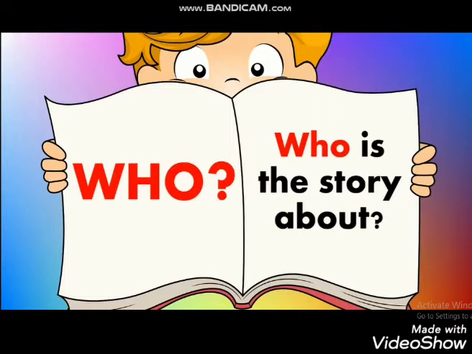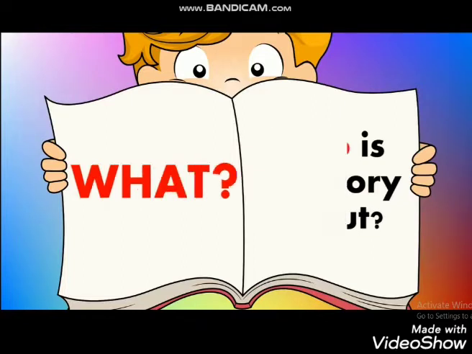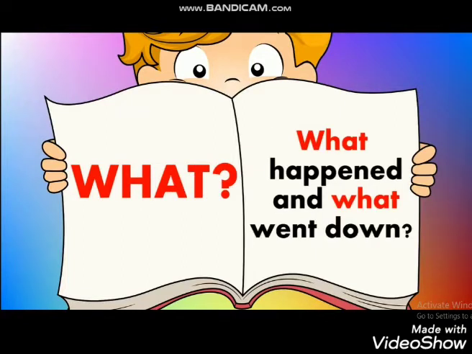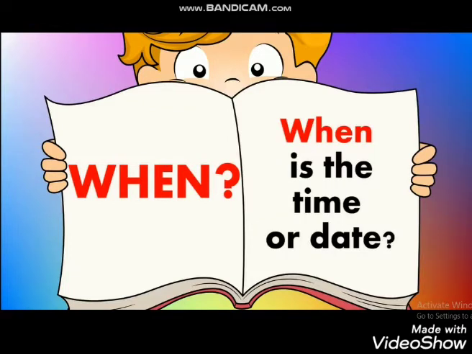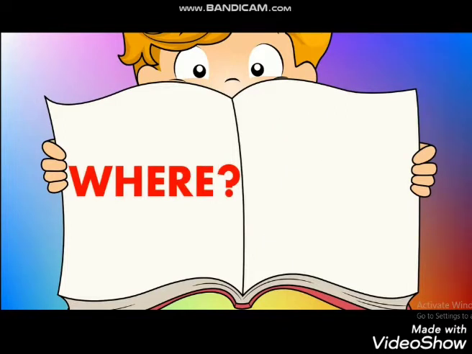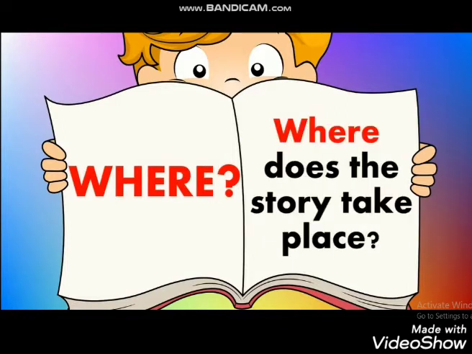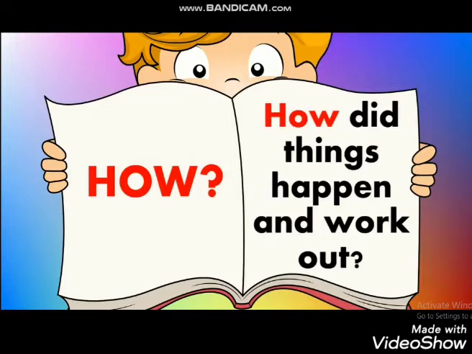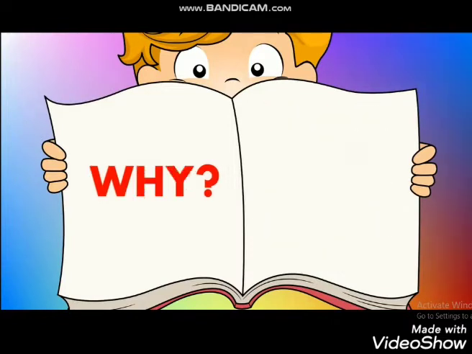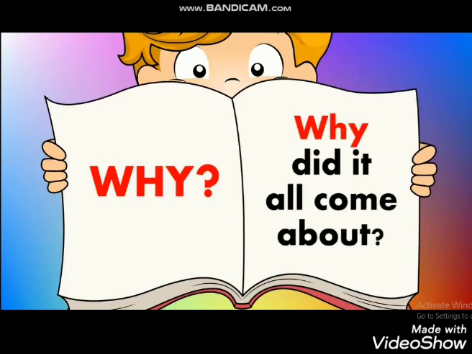Who is the story about? What happened and what went down? When is the time or date? Where does the story take place? How did things happen and work out? Why did it all come about?